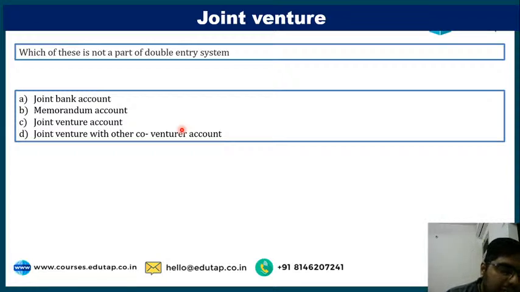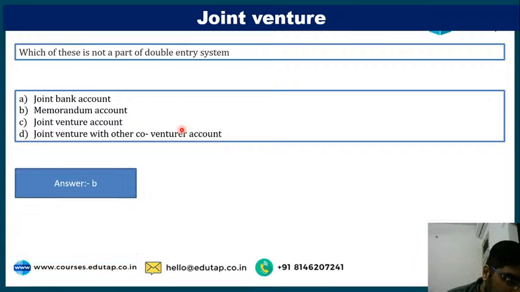Joint bank account is which type of account? Wait a second, tell me one thing. Joint bank account is which type of account? Joint venture account is which type of account? And joint venture with other co-venturer is which type of account? Everyone has given the wrong answer. The correct answer is B. Shubham Pal has given the correct answer.